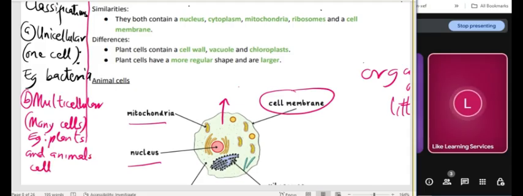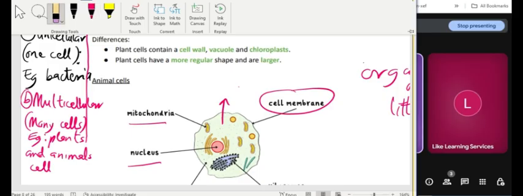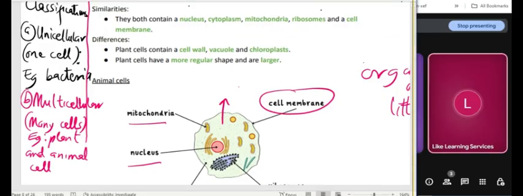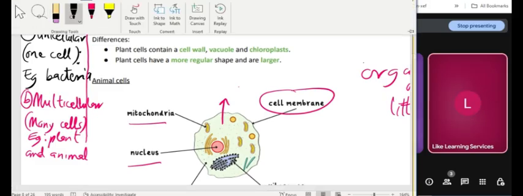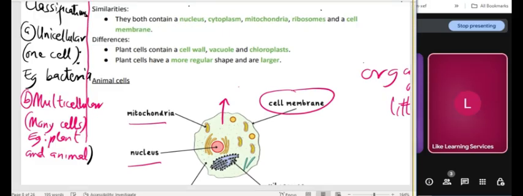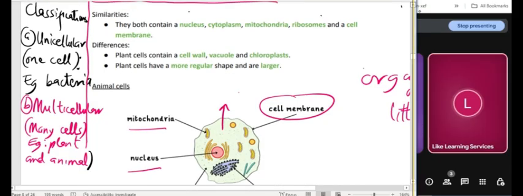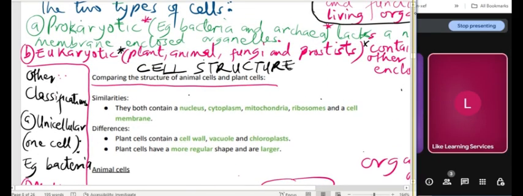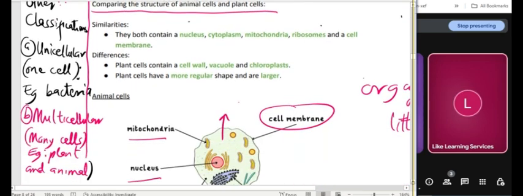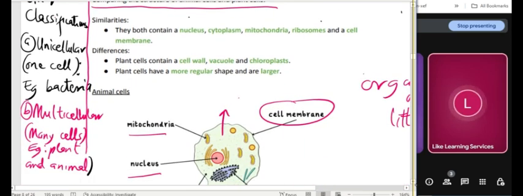So plants and animals are multicellular because they contain several cells in them. Bacteria is unicellular. All right, okay. You can classify organisms based on whether it has only one cell, unicellular, example bacteria, or whether it has many cells, multicellular, example plant and animal.